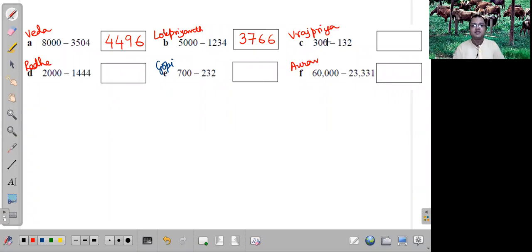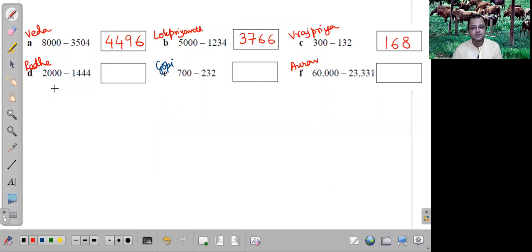Next one, Vrajpriya. Three minus 1 is equal to 2 and 2 minus 1 is equal to 1. Okay. 9 minus 3 is equal to 6 and 10 minus 2 is equal to 8. So the answer is 168. Very good. Excellent.